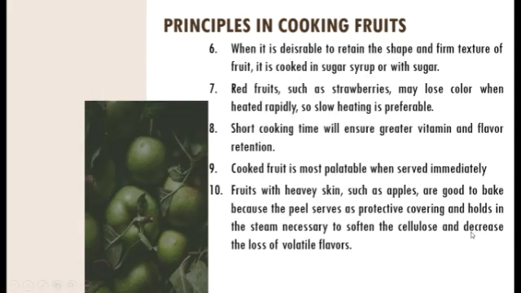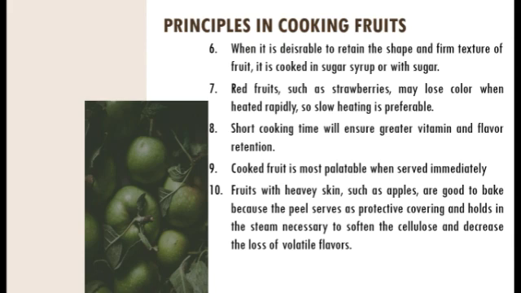Six, when it is desirable to retain the shape and firm texture of fruit, it is cooked in sugar syrup or with sugar. Adding sugar can preserve a fruit's shape. Sugar can save cooked fruit from a soft or mushy state by slowing down the conversion of insoluble pectin substances into water-soluble pectin.